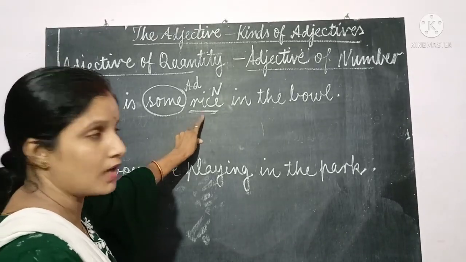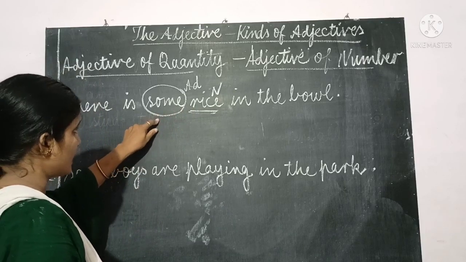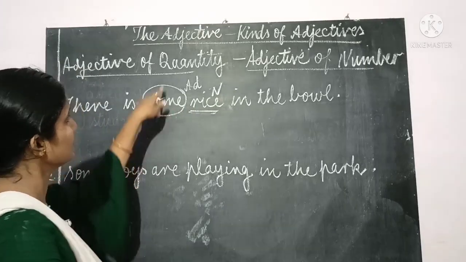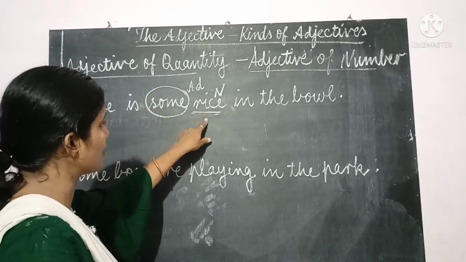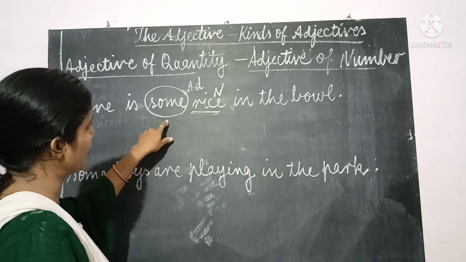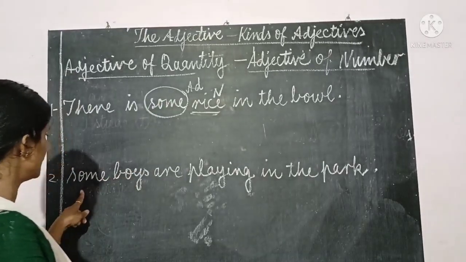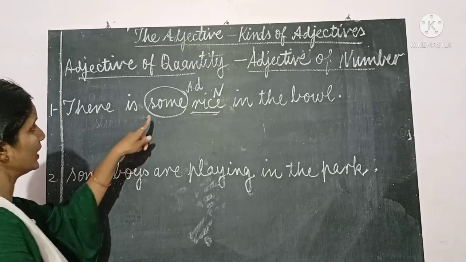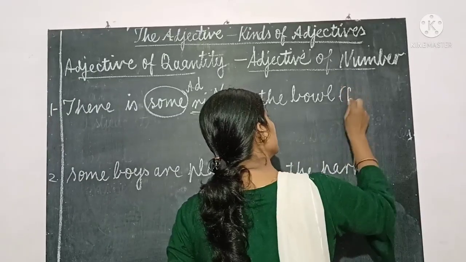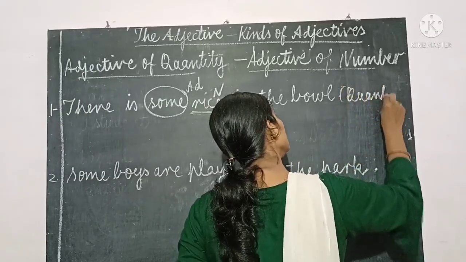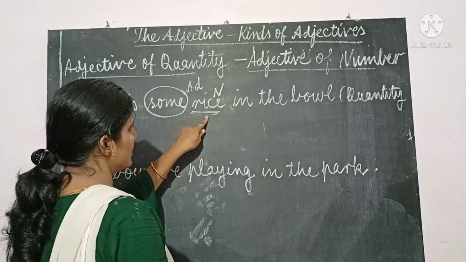This is uncountable. For uncountable nouns, the adjectives that are used are called adjectives of quantity. Okay, some is used for an uncountable noun. So this is an adjective of quantity.